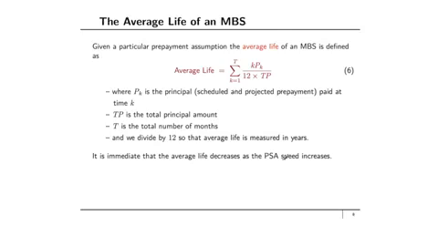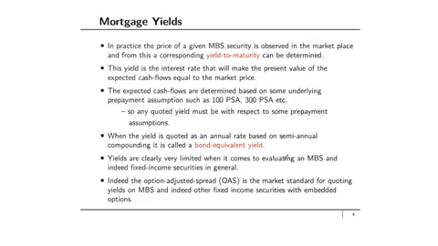Implicit in the calculation of the average life is some assumption regarding the speed of prepayments. In practice, the price of a given mortgage-backed security is observed in the marketplace, and from this a corresponding yield to maturity can be determined. This yield is the interest rate that will make the present value of the expected cash flows equal to the market price. So if you recall what a yield to maturity is in the case of a fixed income bond where the cash flows are fixed, it will be some quantity that satisfies the following.